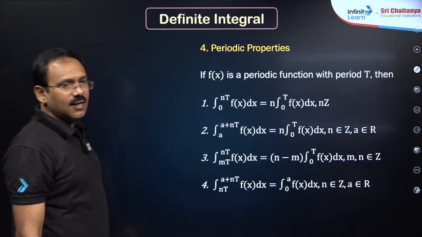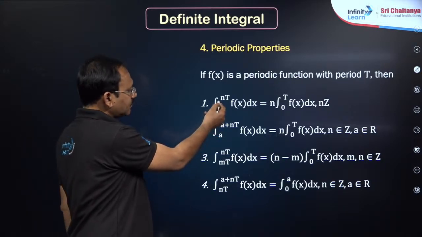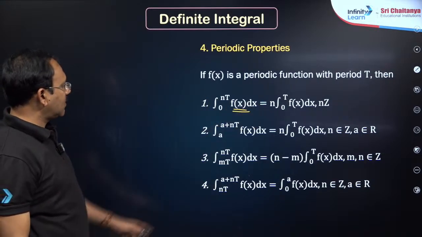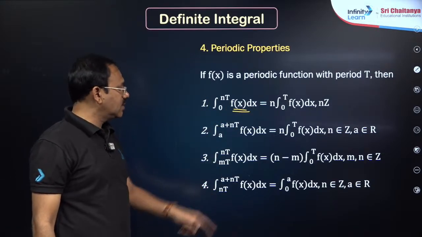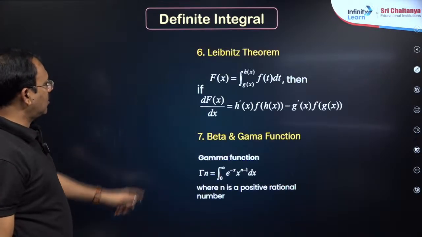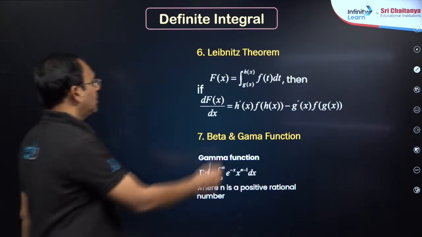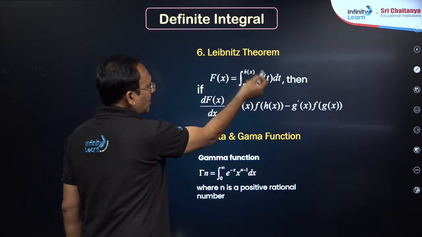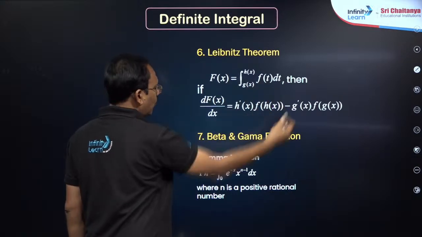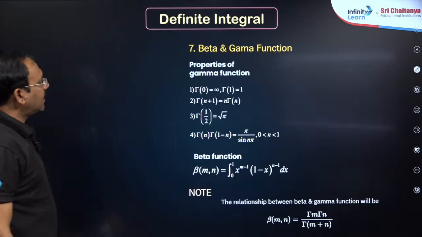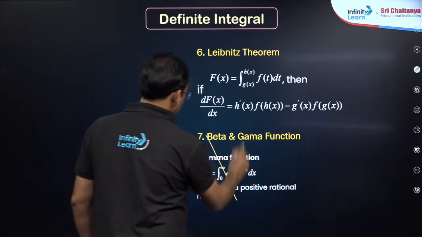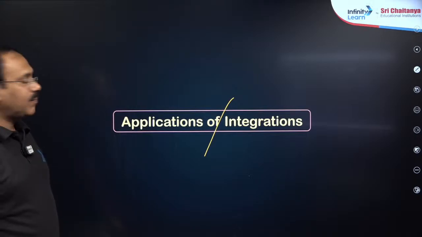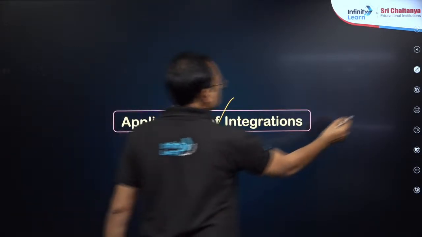The next, periodic: if integral is given 0 to nT, if it is a periodic function with period T, n can be brought forward, right? You can subtract any multiple of period from both the limits, that is the point. And this is not inequality related. Leibniz formula, derivative of an integral where the limits are variables. So substitute upper limit, its derivative, minus substitute lower limit, its derivative, right? The next, beta gamma functions are not in our syllabus. Next, yeah, most importantly here, dear students, what happened to this?